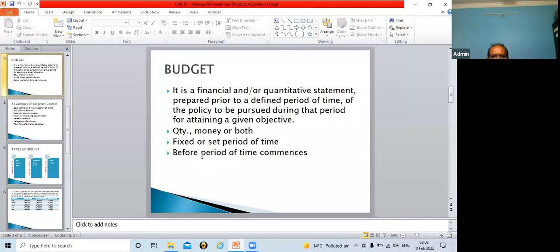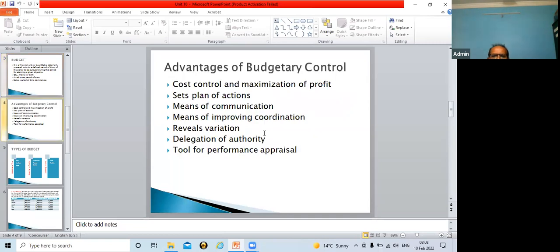From this definition, one more keyword is that a budget has to be prepared before the period of time commences, before we start any activity of that particular period. Before that, it has to be ready. So remember these three keywords: quantity, money, then it is a set period of time, and it should be prepared prior to a defined period of time.